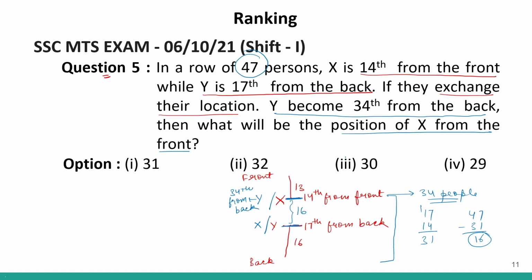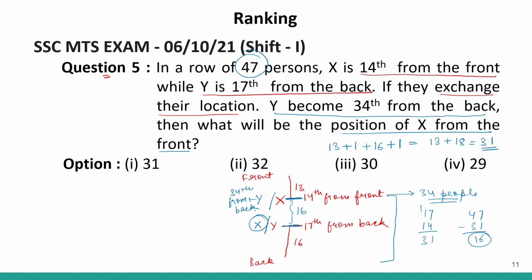We have to find the position of X from the front. So position of X from the front, basically it will be 13 plus 1 for Y, plus 16 plus 1 position for X, correct? So this will be 13 plus 18, and 13 plus 18 is basically 31.